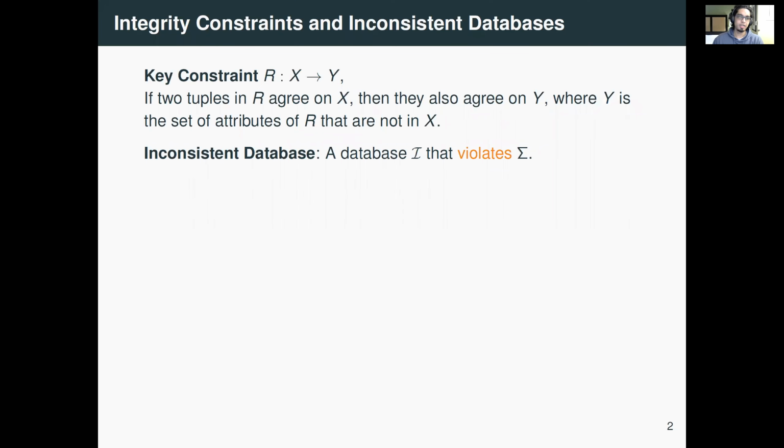In relational databases, the database schemas are often accompanied with a set of integrity constraints. For example, they could be key constraints wherein a table, a set of attributes uniquely determine the entire row of that particular table. The databases that violate the set of integrity constraints set on their schema are called inconsistent databases.